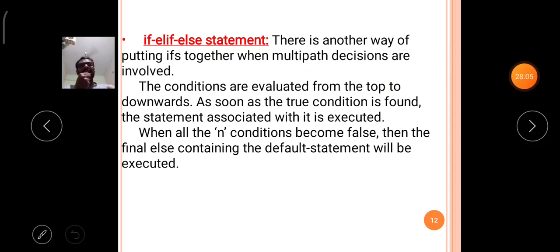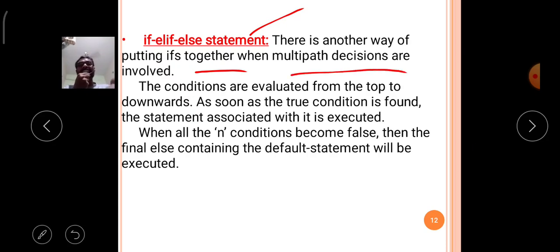The if elif else statement is the third classification of decision control statements in Python. It is another way of putting if conditions together when multipath decisions are involved.